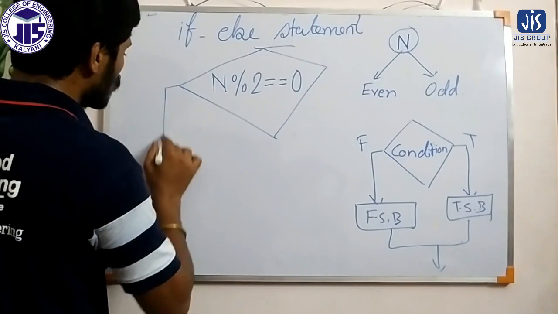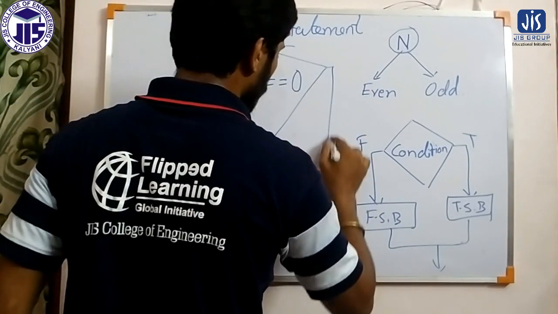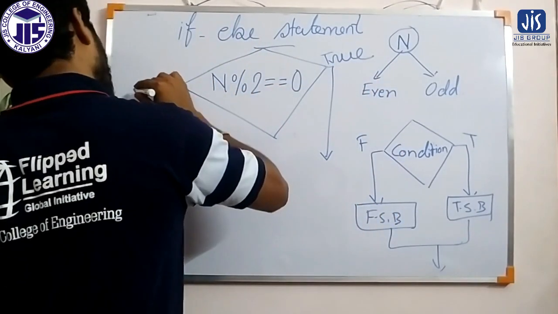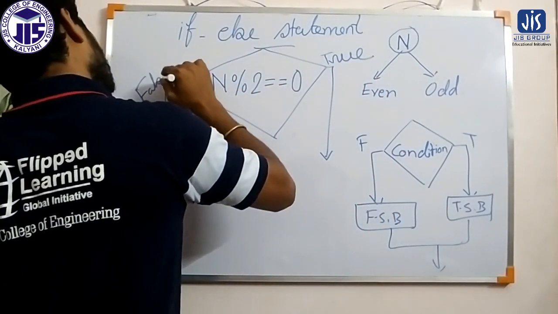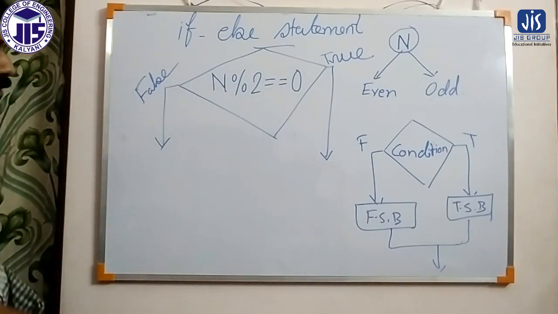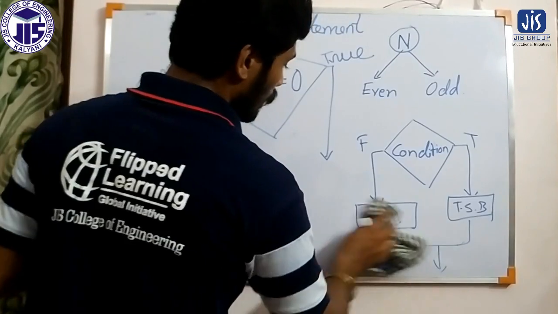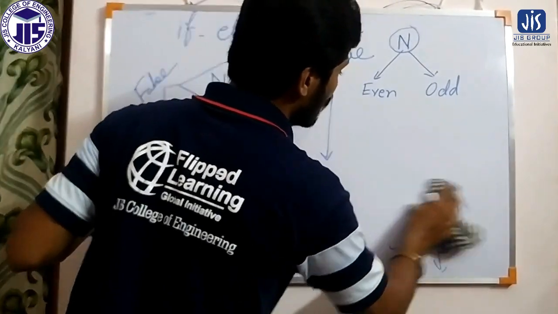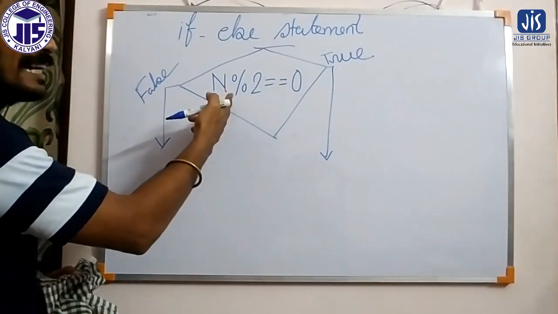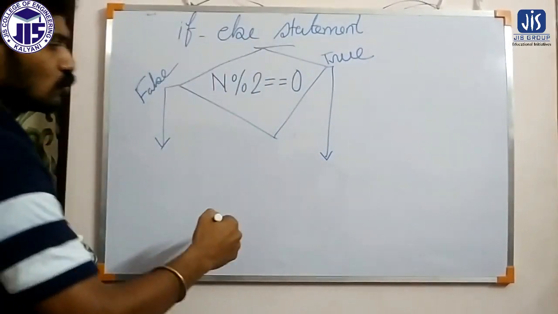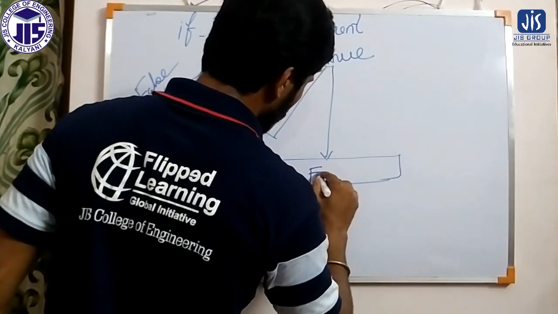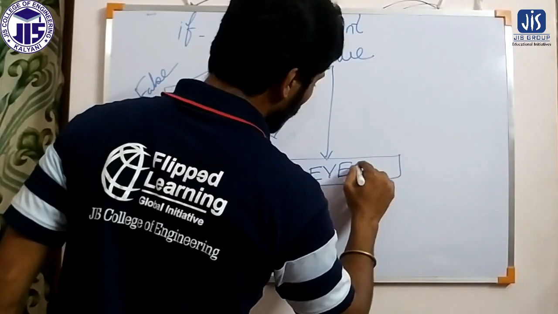Now, is this condition true or false? This is the right-hand side, true and false. If the condition is true, it means the number is divisible by 2. For 8 it was true. So if the number is divisible by 2, we can decide that it is an even number.